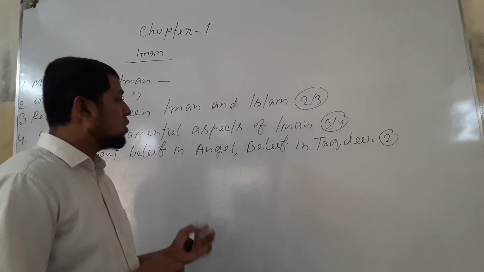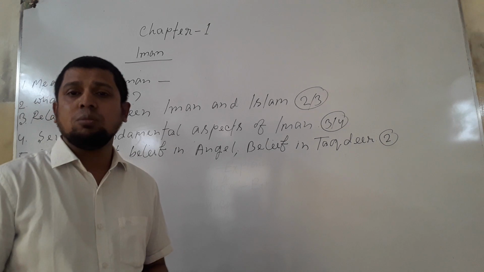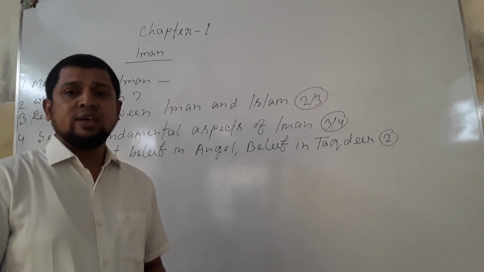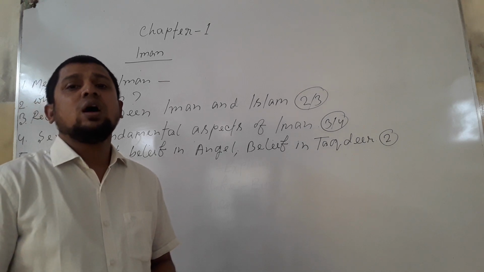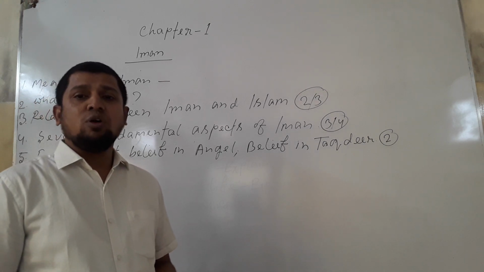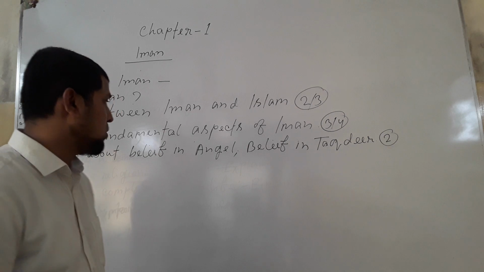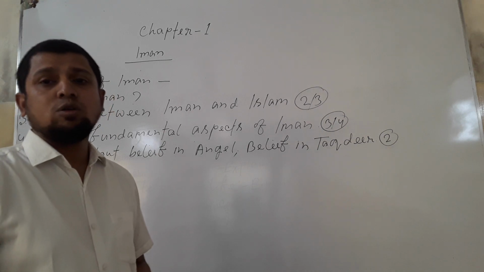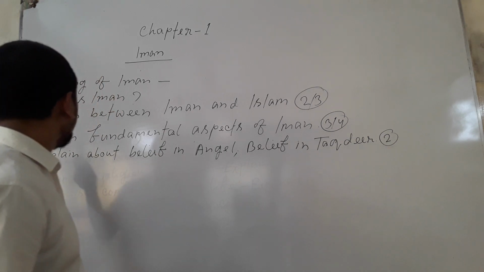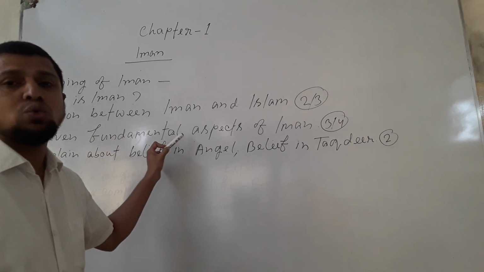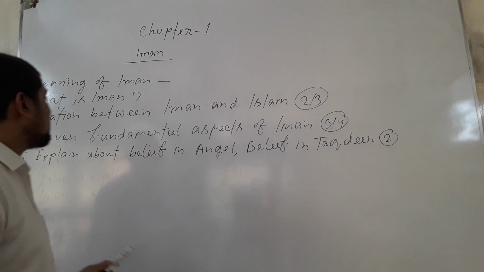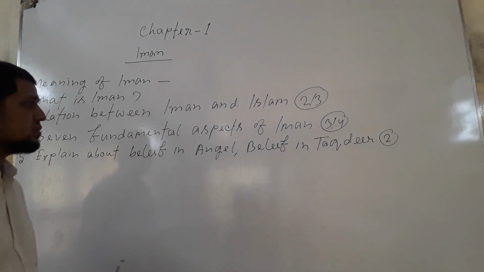That's why both Iman and Islam form the completeness of Islam, as both the root and the outer part, or the branches or fruits of a tree, form the complete tree. Like this, both Iman and Islam will complete the complete Islam. So both Iman and Islam are interrelated, complementary and interdependent to one another.